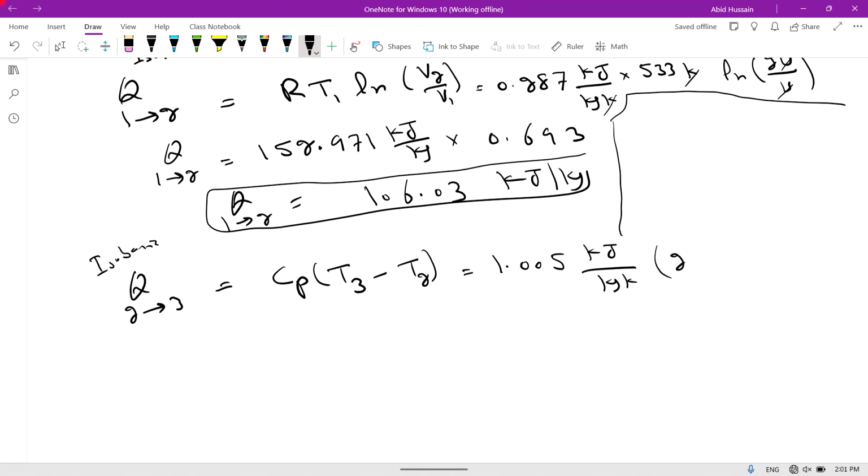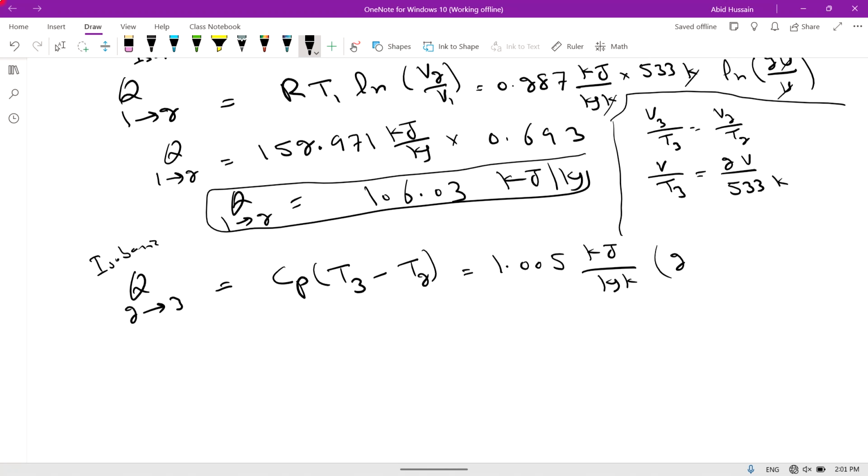From Charles' law we know that V3 divided by T3 is equal to V2 divided by T2. V3 is equal to V1, which is V, and we have to find T3. V2 is equal to 2V, and T2 is equal to T1, which is 533 Kelvin.